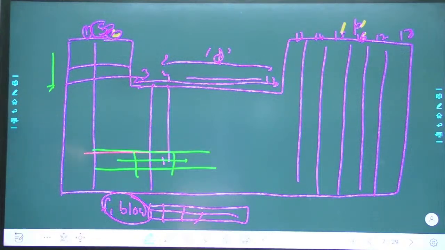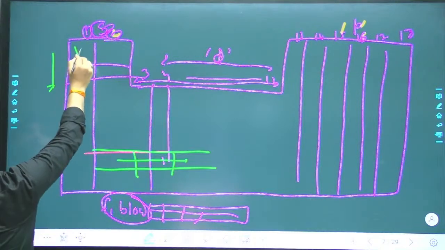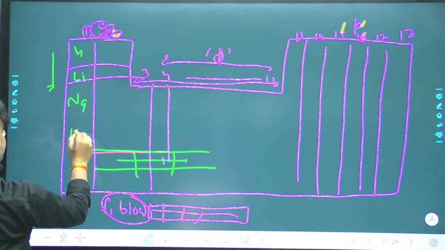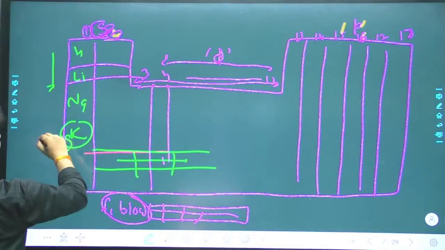So it goes hydrogen, lithium, sodium, then potassium. Because potassium is there, it will be the most reactive element.